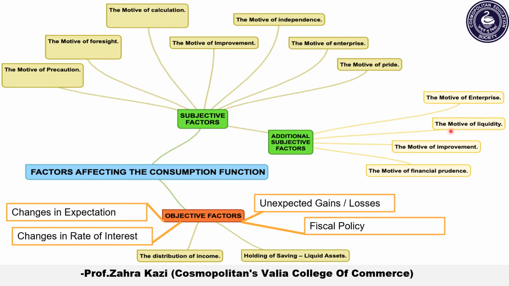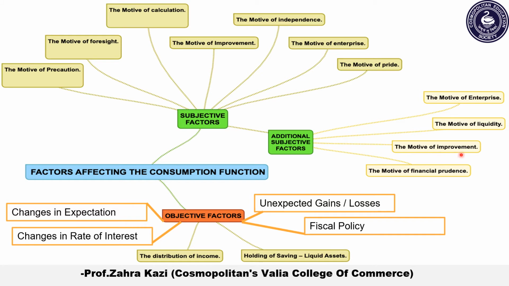Second is the motive of liquidity. This means the desire of businessmen to face emergencies and also to face the difficult times successfully. As we know, when you are in business, there will be times of difficulty, there will be high as well as low times. During those low times, the businessman must have enough capacity to successfully deal with this. And this can only take place if he has enough liquidity, that is, enough money in his hands.